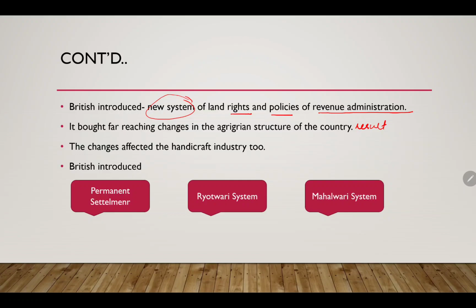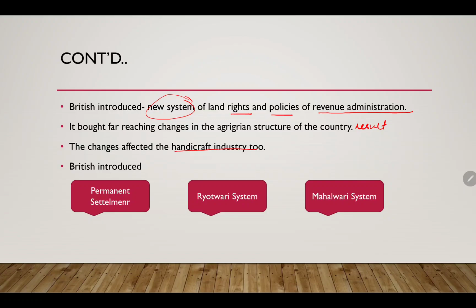Why? Because India was largely dependent upon agricultural activities, and we can consider India an agricultural country at that period of time. So this totally affected handicraft industries also.